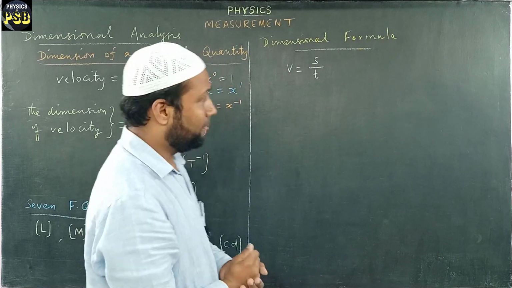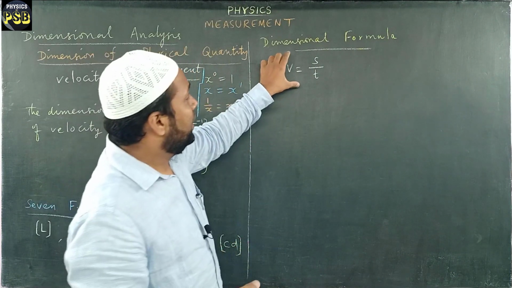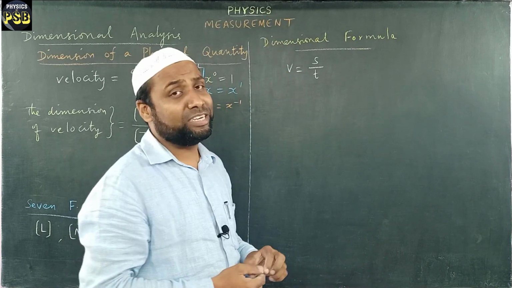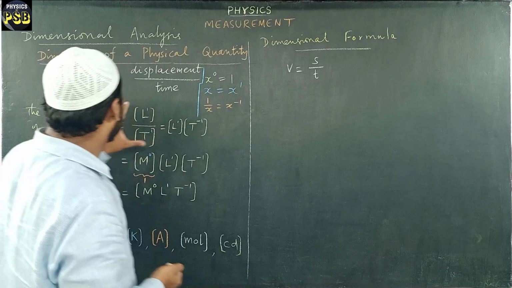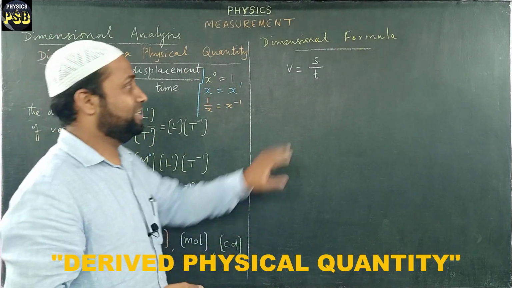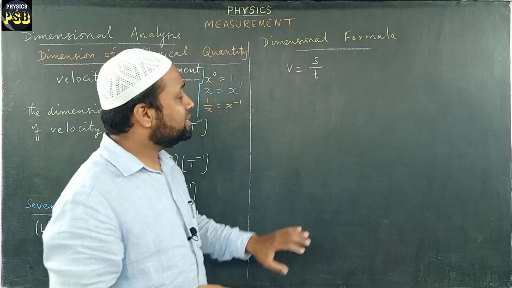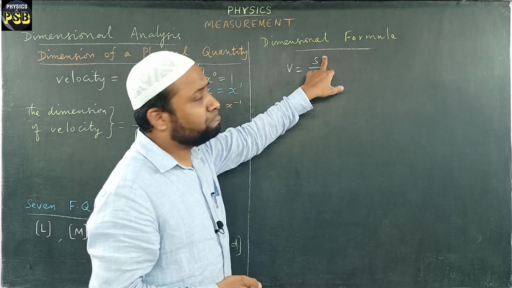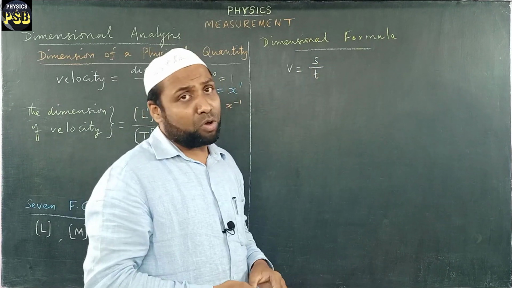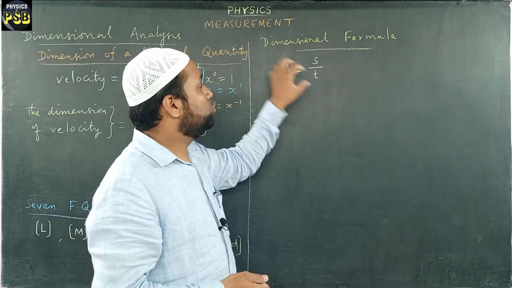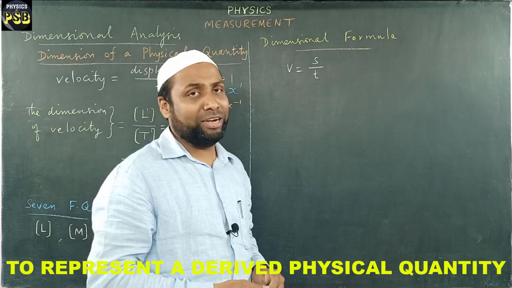I repeat, dimensional formula is an expression used to represent the dimension of a physical quantity. Clear? Here this shows us the different fundamental quantities used to represent that particular physical quantity.